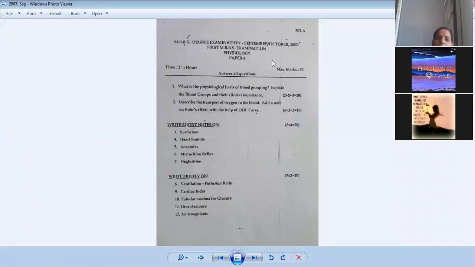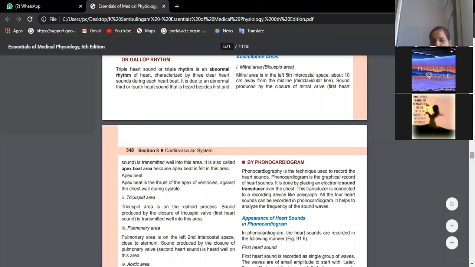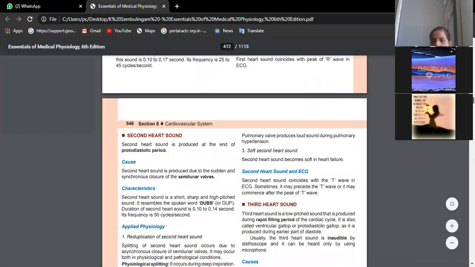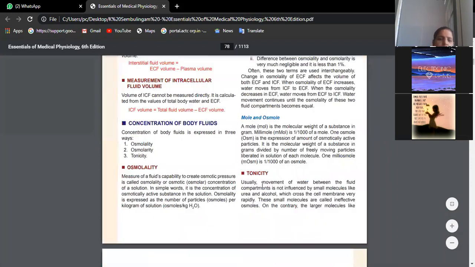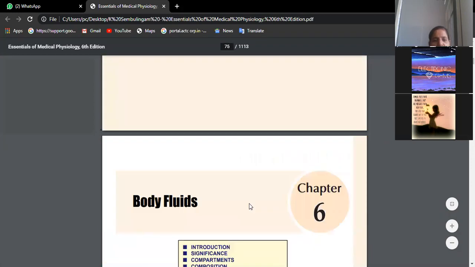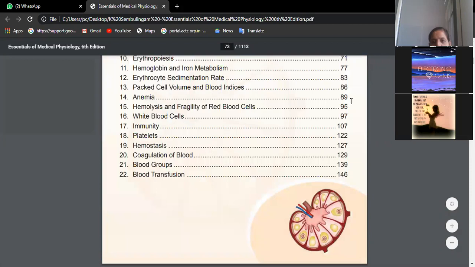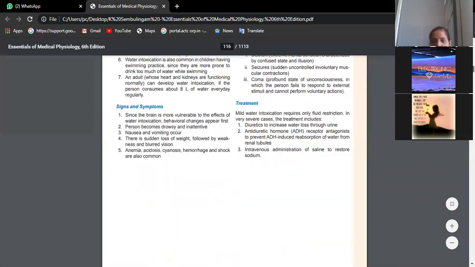Anemias. Before I open the page of anemias, just tell me the definition of anemia. What is anemia? Define anemia. It is on page 89 in my book.